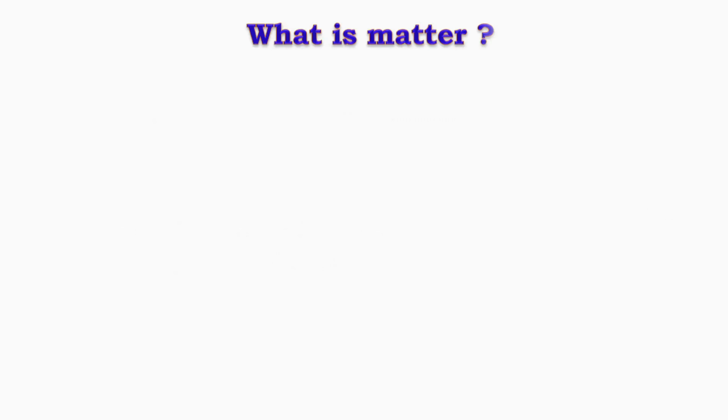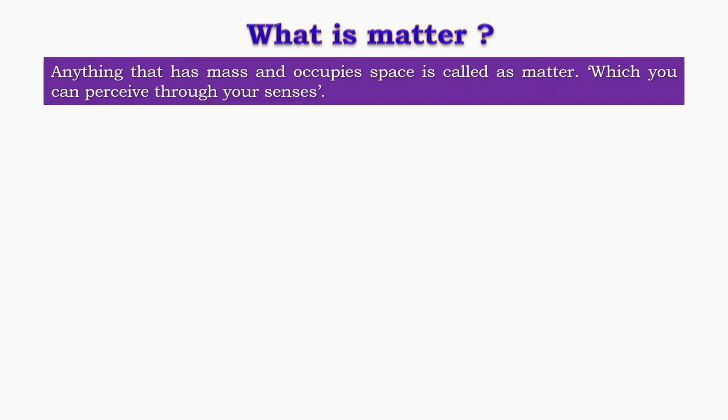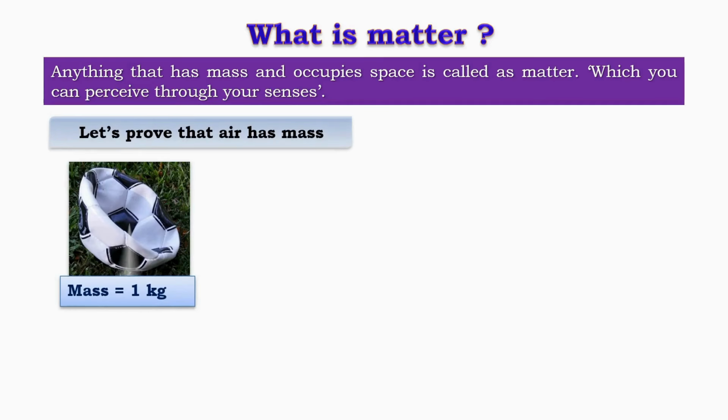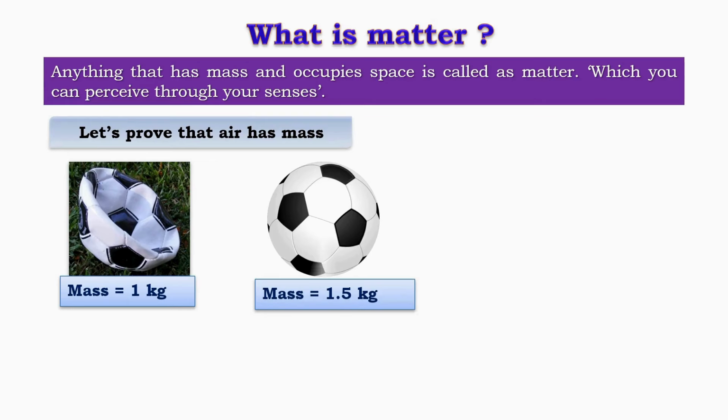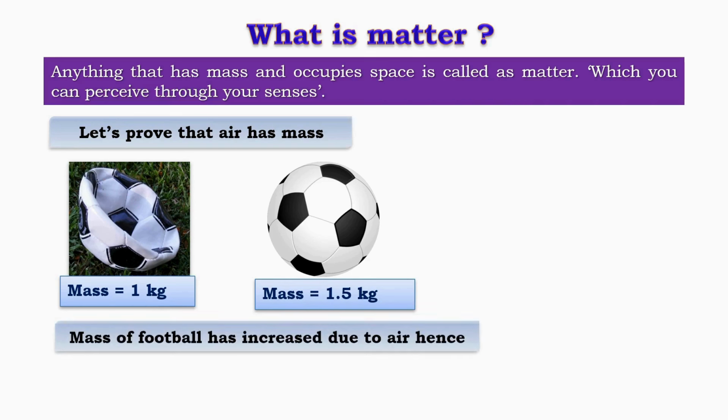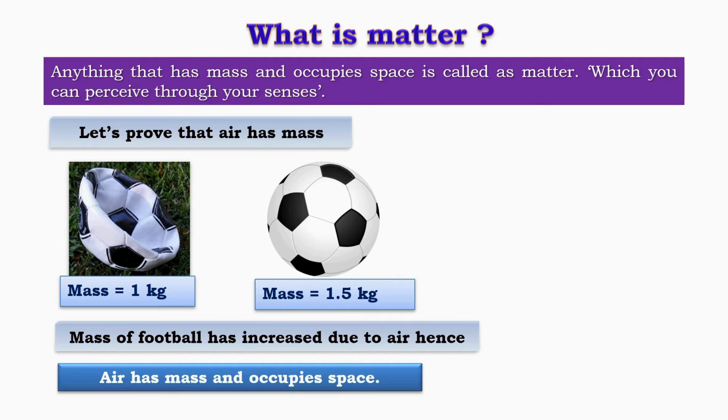What is matter? Anything that has mass and occupies space is called matter, which you can perceive through your senses. Let's prove that air has mass. An empty football has a mass of 1 kilogram. When the football is filled with air, its mass becomes 1.5 kilograms. Conclusion: the mass of the football increases due to the air filled inside it. This proves that air has mass, and therefore, air is matter.